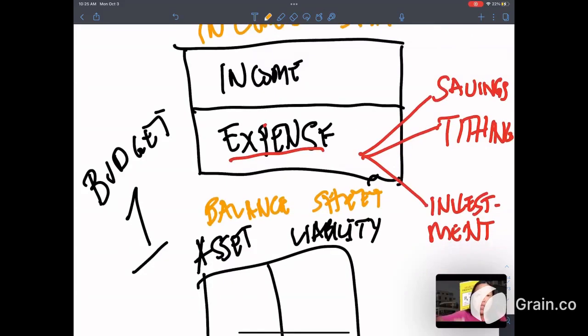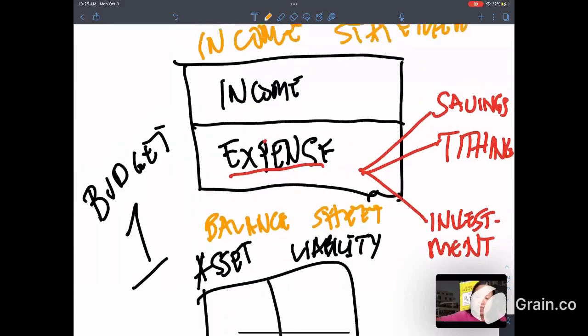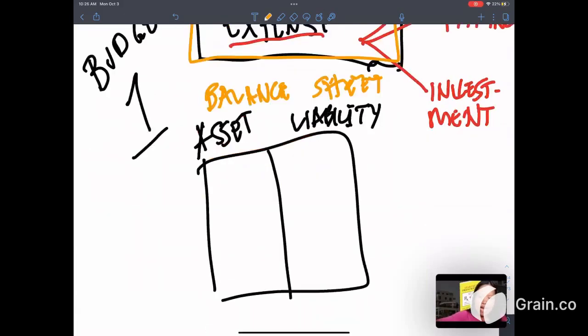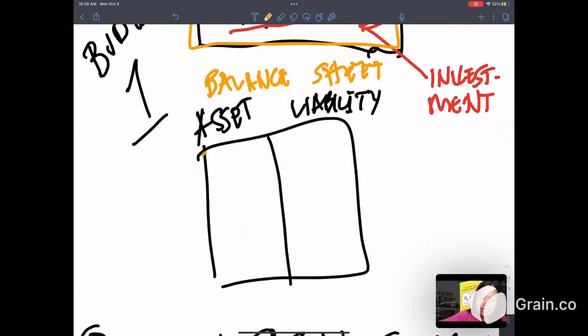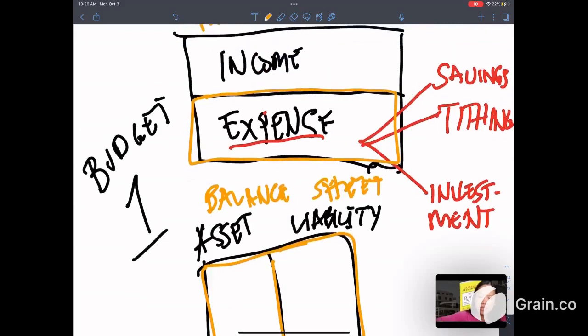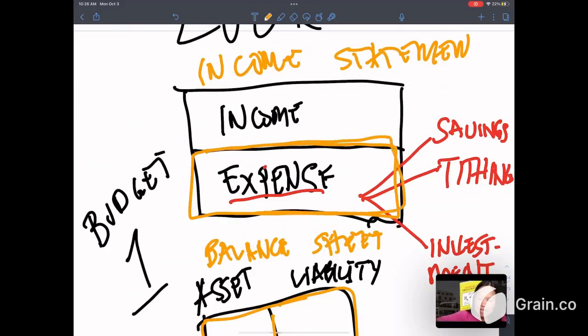If we want to make a budget surplus an expense, the saving, tithing, investment should be under this tab here. As you can see, the assets and the liabilities do not contain the saving, the tithing, the investment. It is in the income statement under the expense.